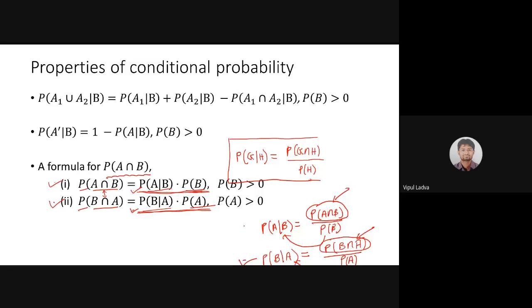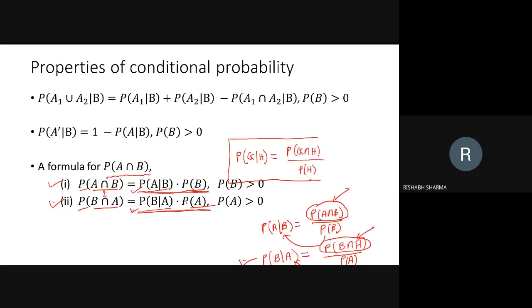Okay. P of A over B and P of B over A would not be equal, but P of A intersection B and P of B intersection A would be equal. Yes, the right-hand side of both formulas 1 and 2 are literally the same, as I discussed. Now I'm asking Rishabh whether the left-hand side of both formulas are the same or not.